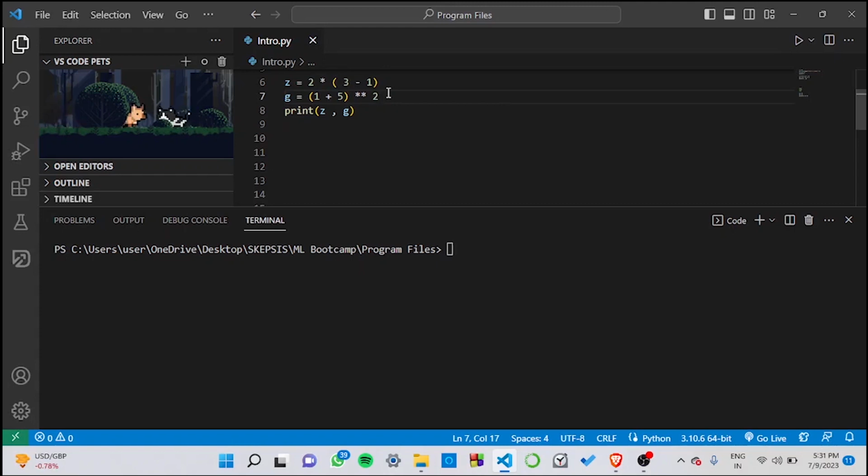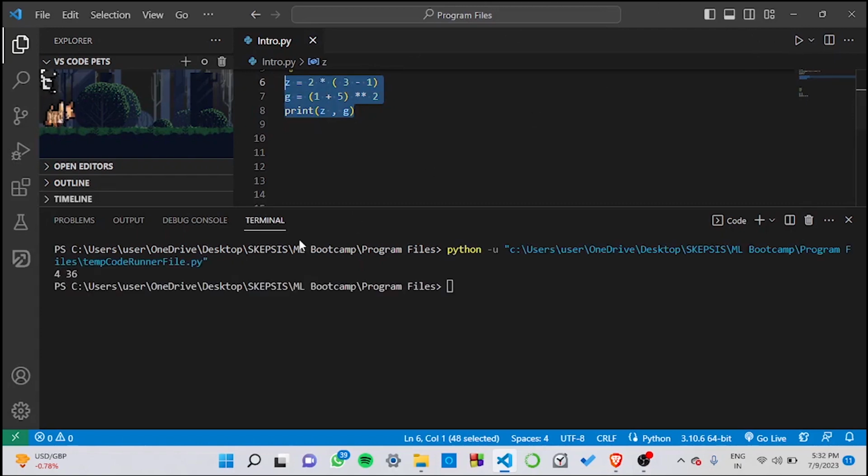Python follows the same precedence rules for its mathematical operators that mathematics does. Parentheses or brackets have the highest precedence and can be used to force an expression to evaluate in the order we want. Since the expression in parentheses is evaluated first, 3 minus 1 would be evaluated first, and then it would be multiplied with 2. So here we should be getting an output of 4, because 3 minus 1 is 2, and when we multiply it with 2 we get 4.